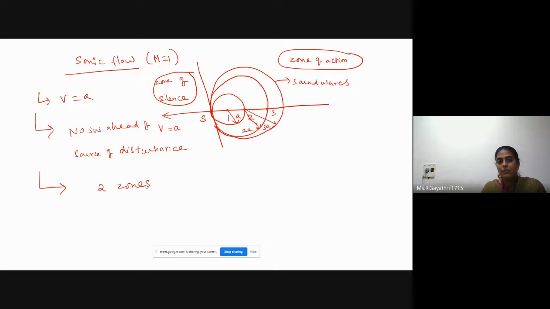No sound waves or pressure waves in the zone of silence, that is placed ahead of the source of disturbance, whereas in the zone of action, we can see pressure waves or sound waves.